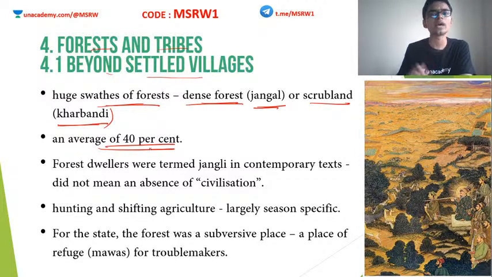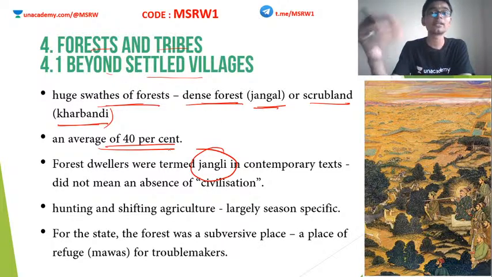I mean, we do not have any census or anything at that particular time period. Right now, we have a forest census. Okay, at those times, we did not have that. So, based on some available materials, available resources, historians have arrived at a conclusion that around 40% of India was under forest. And the people who lived in the forest were known as jungli.